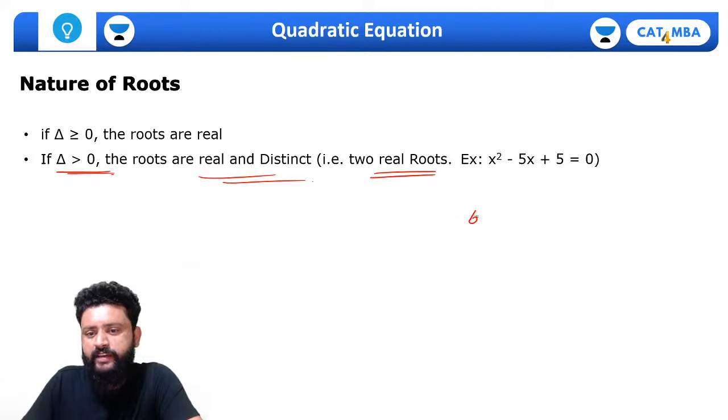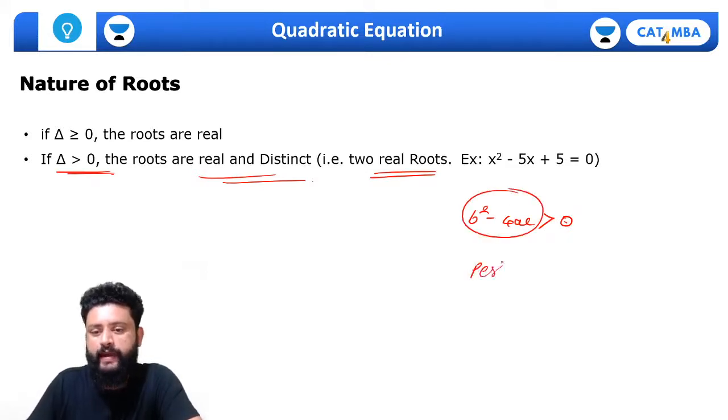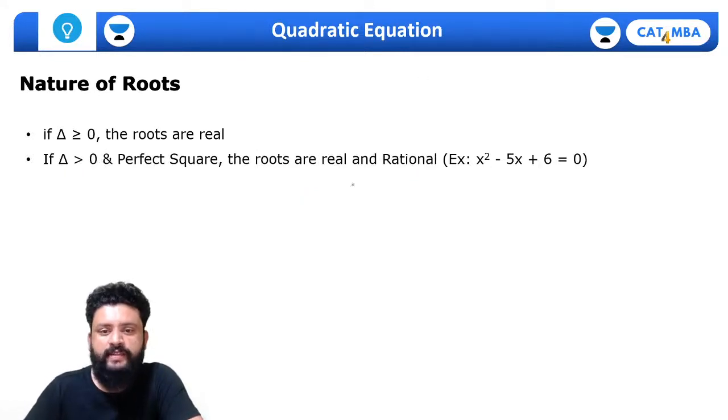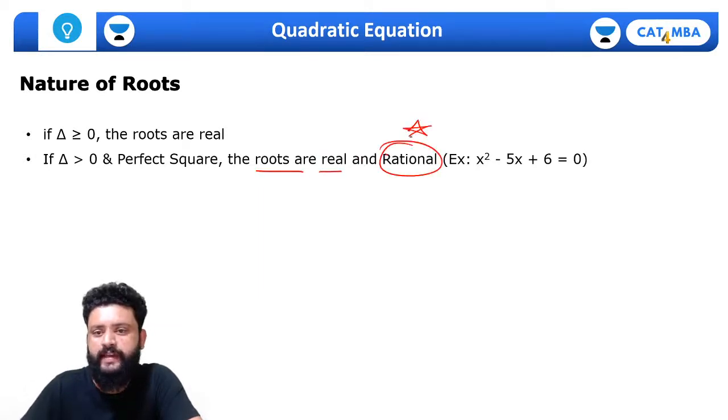And one more thing, if b square minus 4ac is greater than 0 and at the same time it is a perfect square, then definitely you'll get real distinct roots as well as real and rational. I'll just add one thing, two distinct real roots and rational roots we will get here if b square minus 4ac is greater than 0 and a perfect square.